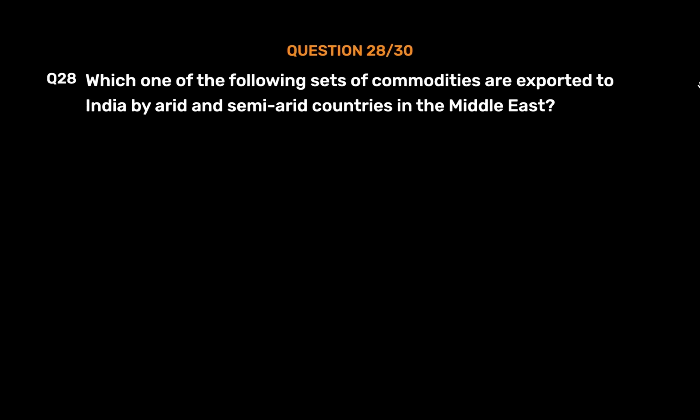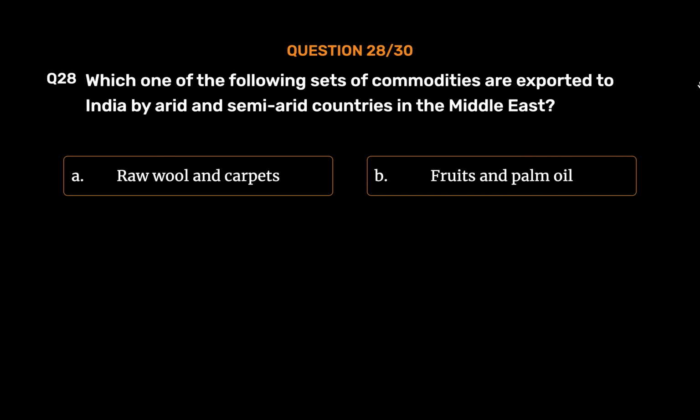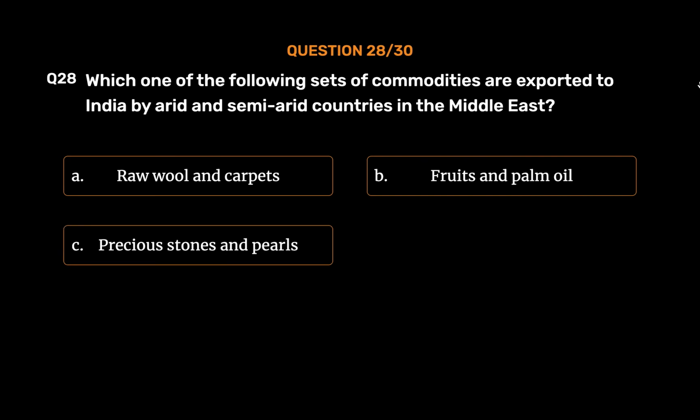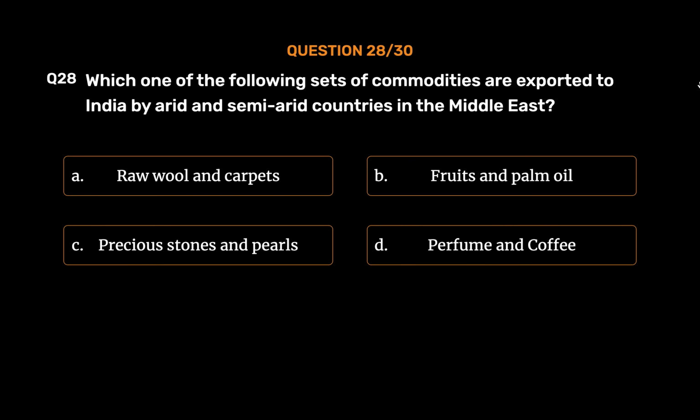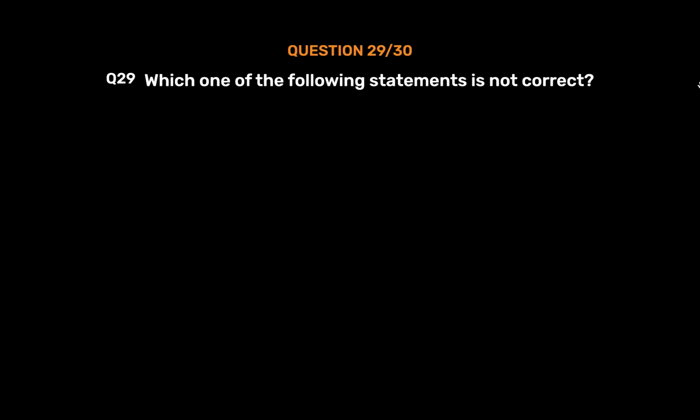Question number 28. Which one of the following sets of commodities are exported to India by arid and semi-arid countries in the Middle East? Option A. Raw wool and carpets. Option B. Fruits and palm oil. Option C. Precious stones and pearls. Option D. Perfume and coffee. The correct answer is Option B. Fruits and palm oil. Fruits and palm oil are exported to India by arid and semi-arid countries of the Middle East.